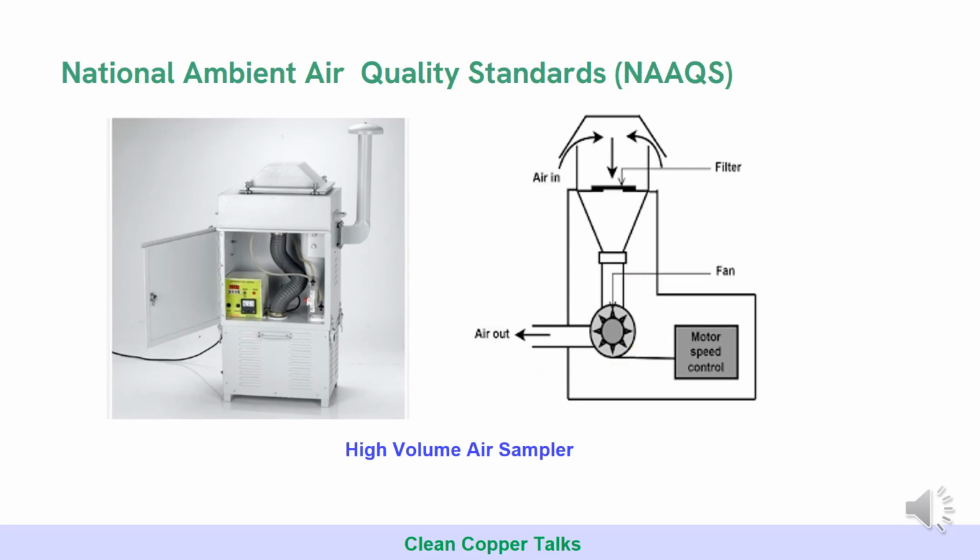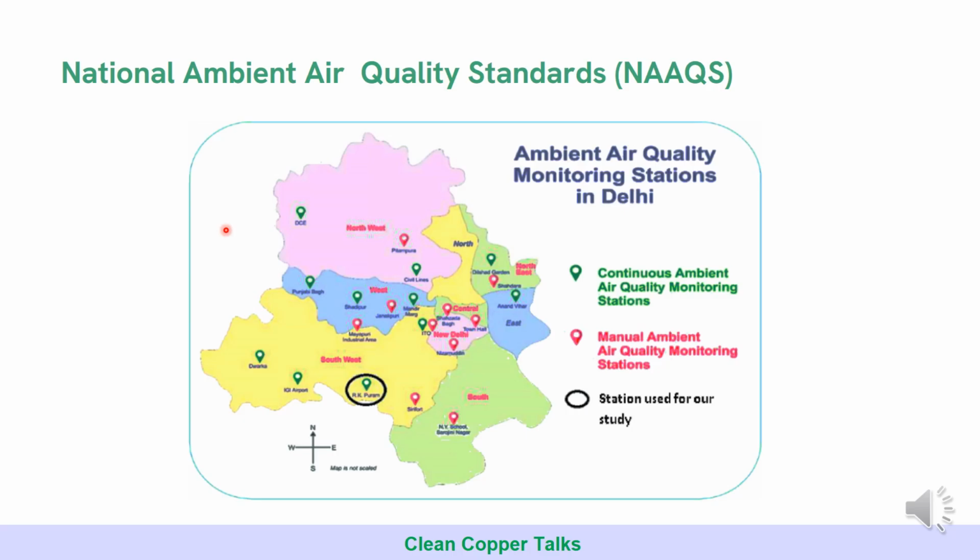And for any city, this I have taken from ResearchGate. Someone's study is there. I would like to thank them for this. So anyway, this is a map of Delhi, and what it shows is the location of various continuous air monitoring stations, then manual air monitoring stations, and they have also circled the monitoring stations which they are using for this study. Anyway, my intention was just to show you that in any city they divide it into different zones, and for the zones then they mark the places where ambient air quality will be measured, and the continuous monitoring or the manual monitoring data is finally transferred to the CPCB for their records.